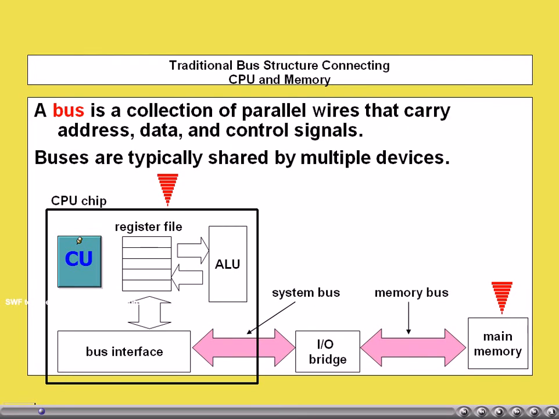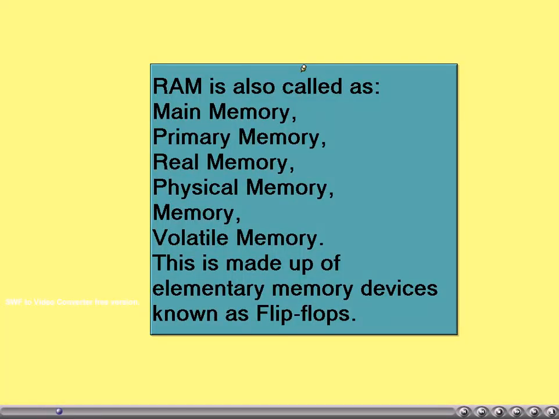The processor contains the arithmetic logic unit and the control unit. In addition, it contains a set of registers which are very fast compared to even RAM. However, the number of registers in a processor is usually limited. RAM is also called main memory, primary memory, real memory, physical memory, or simply memory, or volatile memory. This is made up of elementary memory devices known as flip-flops.